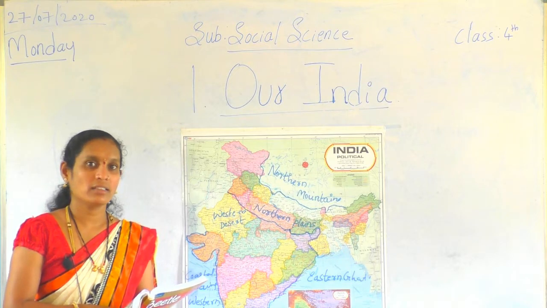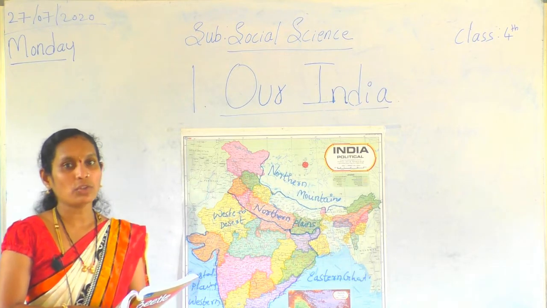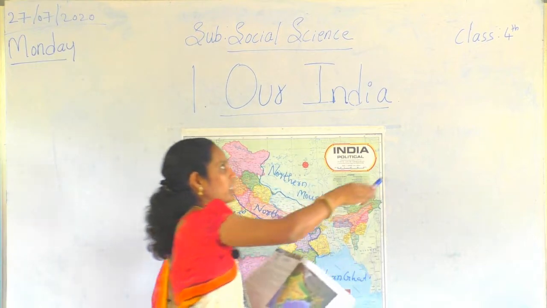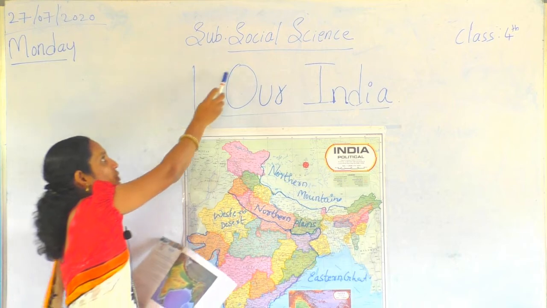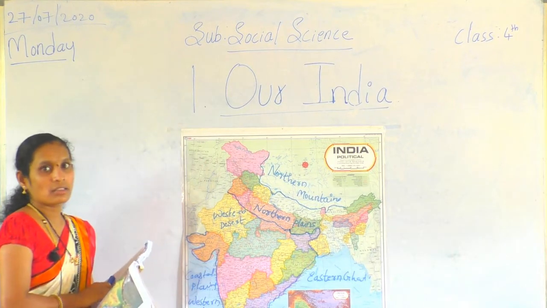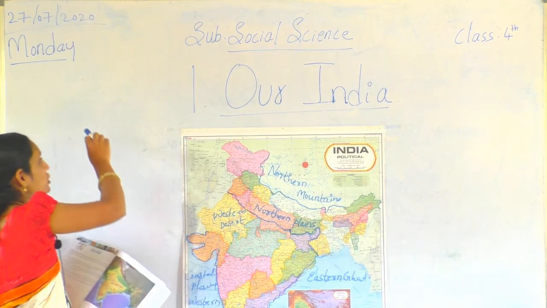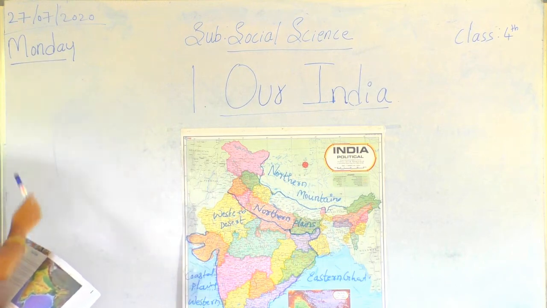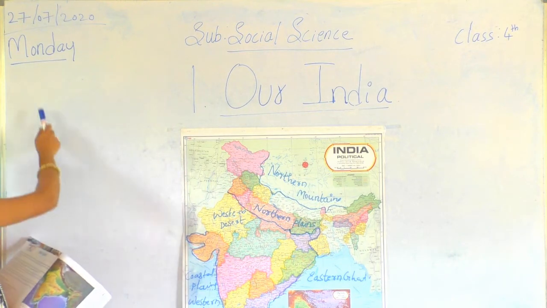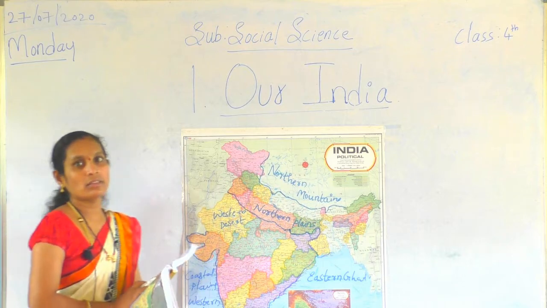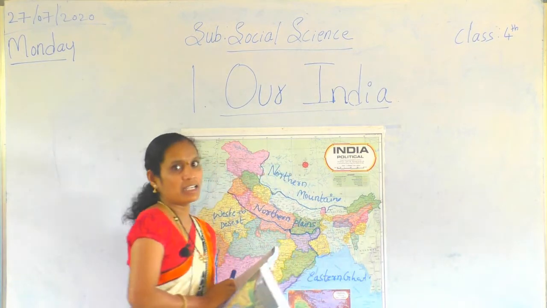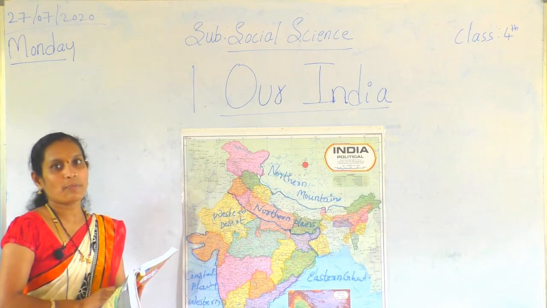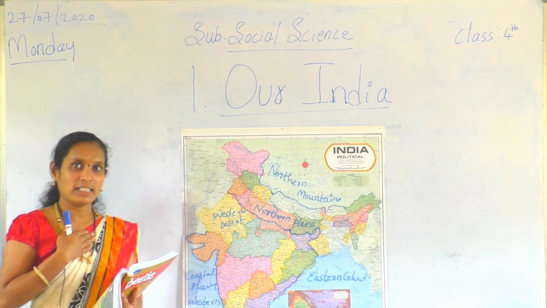Then, now I want to take class for 4th standard children. Subject Social Science. Mention today's date, 27th of July, Monday. First lesson is Our India.